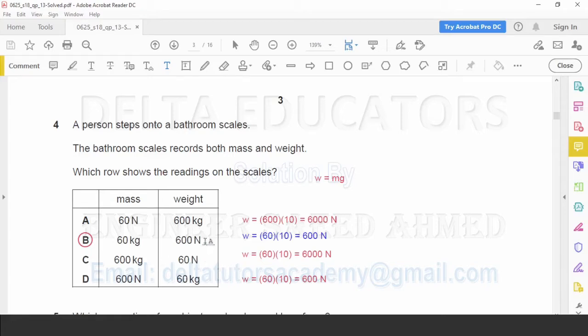In option B, weight is given 600 Newton. That is correct. But in option C, weight is given 60 Newton. That is incorrect. It should be 6000 Newton. So option C is incorrect. Correct option is option B, where mass is given 60 kg and weight is given 600 Newton.